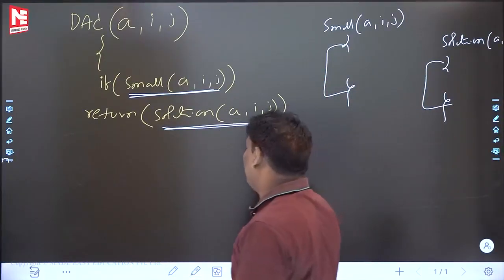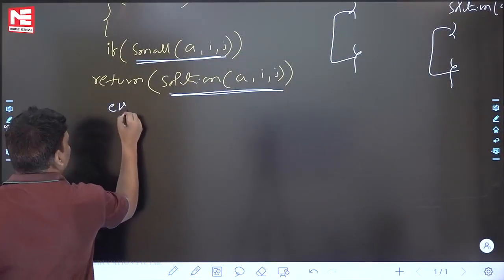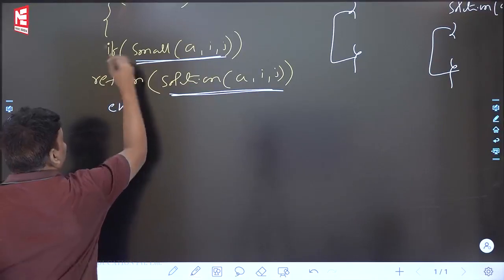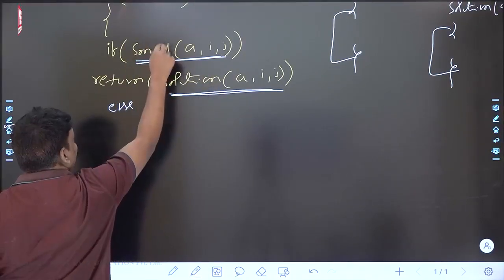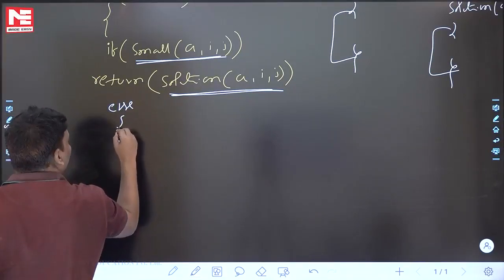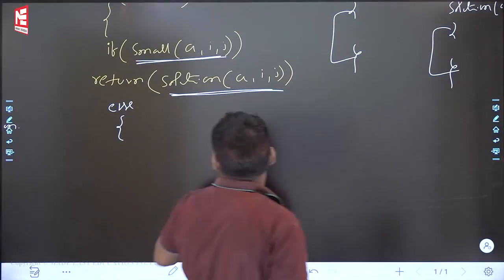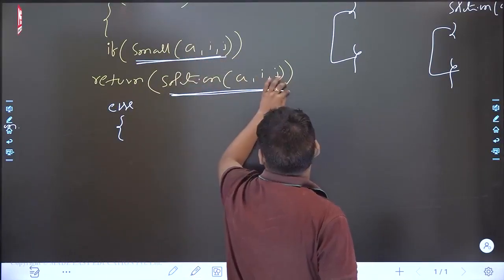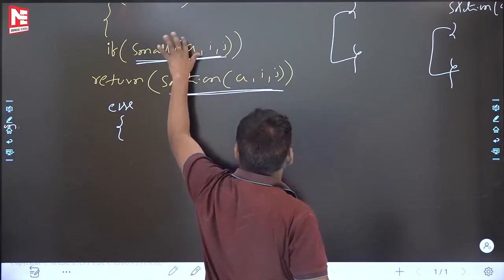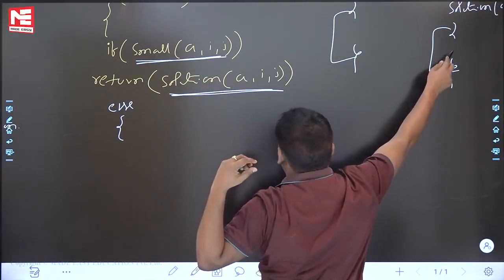Now come to the major story. Suppose, else, what is the meaning? If 1 means the problem is small, then this is the story. Else, the problem is big, then the major story will start. Problem small, then return the solution. Some people are asking, when can I say small? I will write the code, don't worry. I will write that code also.